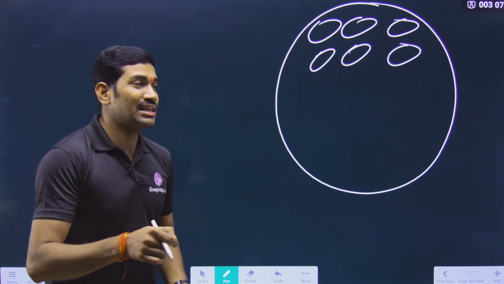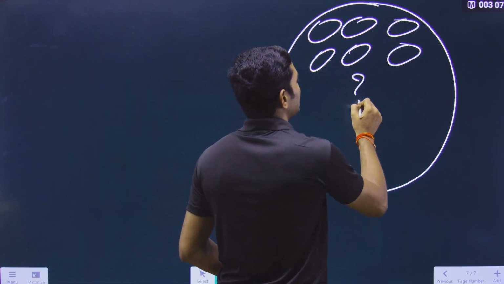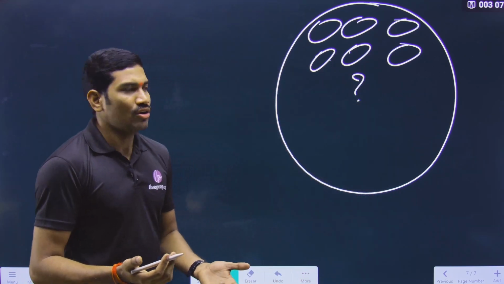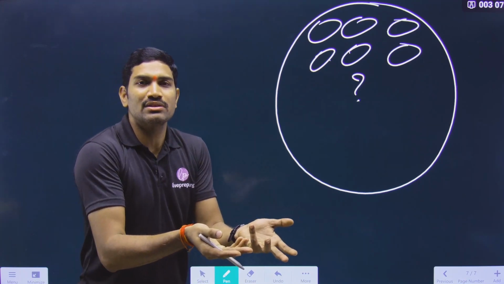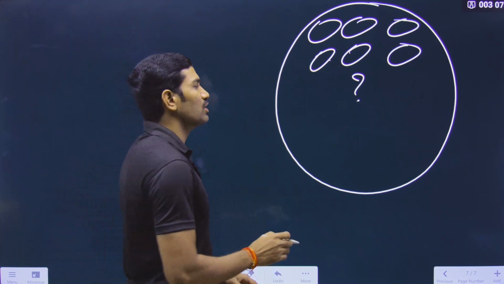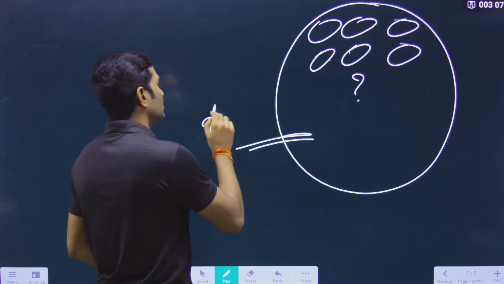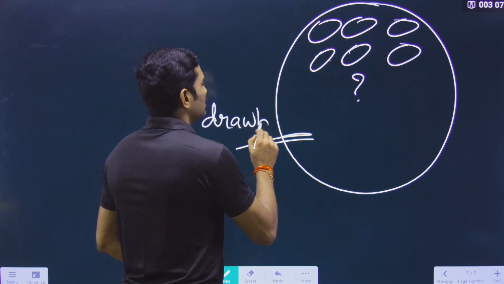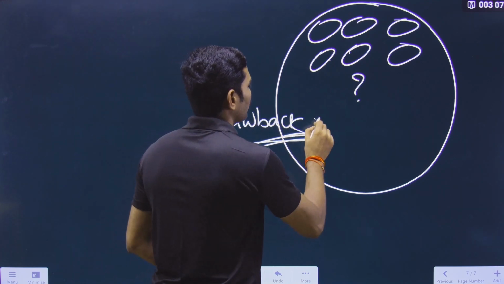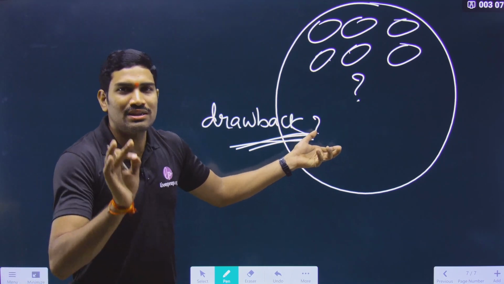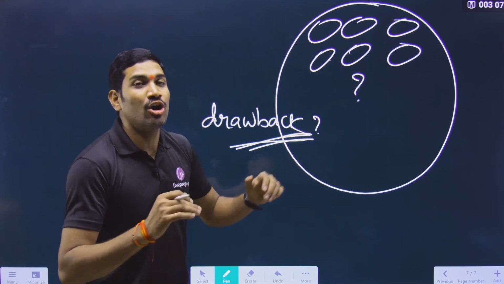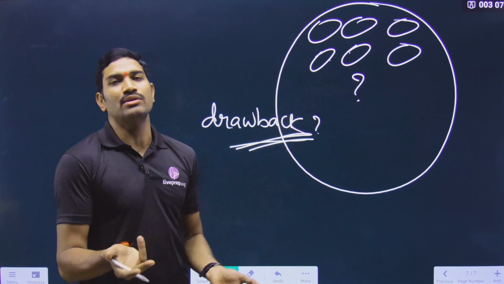But the question here is, how are these cells formed here? How are so many cells formed here? How are the new cells coming from this? These things were not explained, so that's why it is the drawback. What is the drawback of this cell theory that was proposed by Schleiden and Schwann? These scientists did not explain how the cells are actually formed.